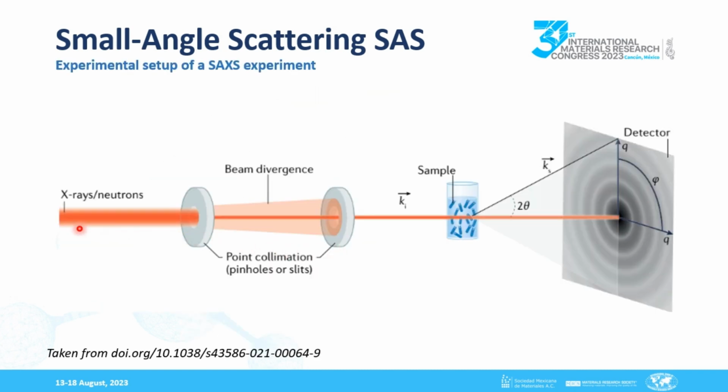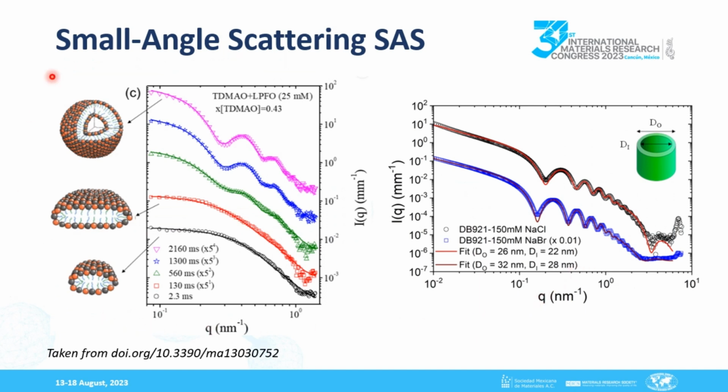In SAS experiments, a primary beam of radiation, usually X-ray or neutrons, is incident on the object of study, elastically scattering the radiation and producing a 2D scattering pattern. In the case of isotropic samples, a 1D pattern can be obtained by radial averaging. Here are some examples of SAS patterns from different samples. The success of SAS lies in the ability to choose the appropriate mathematical model that allows obtaining physical information about the analyzed system from the SAS pattern.